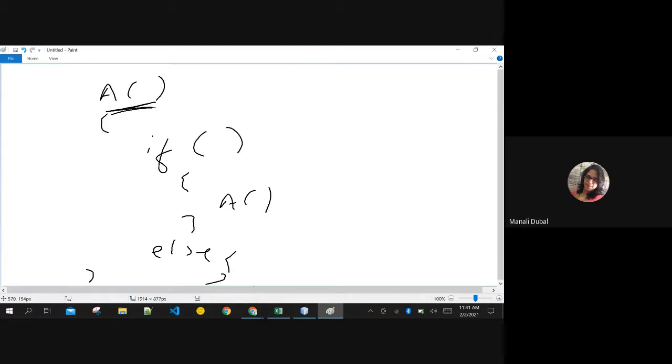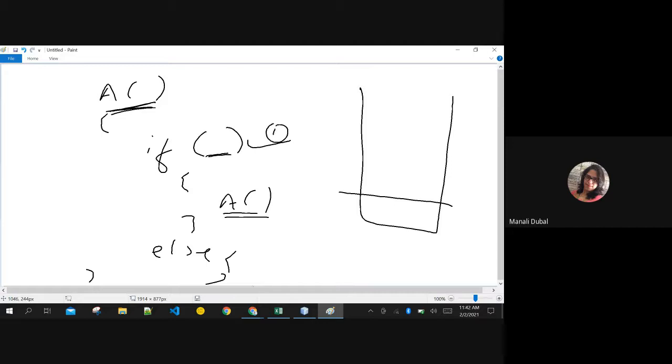If some condition is satisfied, then you call a function. If in the first scenario the condition gets satisfied, then this A is called the first time. If another time the condition gets satisfied, A is called for the second time. Another time the condition is satisfied, A is called for the third time.